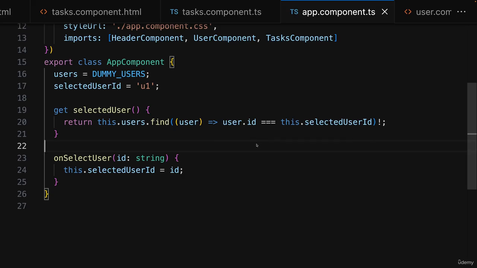Now, at this point, it makes sense to learn a bit more about TypeScript and writing good TypeScript code, because we had some places here and there where we had to deal with TypeScript. Like here, where we assign this string type. Or like here, where we had to add this exclamation mark to get rid of some errors, and so on.